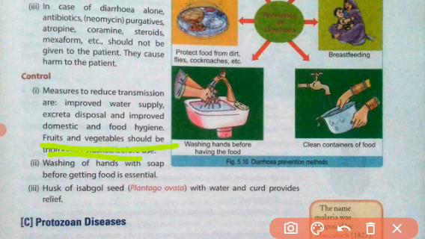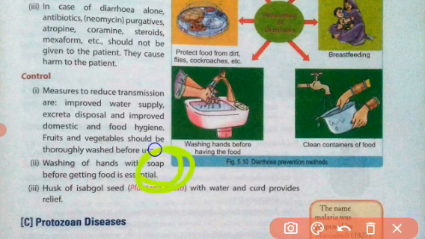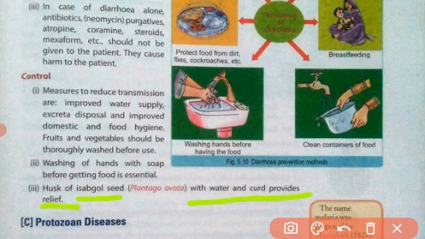Fruits and vegetables should be washed thoroughly before use, to drain the germs from them. Washing hands with soap before eating food is essential. Before taking food, our hands must be neat and clean, free from germs, so we must use soap to kill the germs. Husk of isabgol seed with water and curd provides relief. During this disease, we can take isabgol seed with water and curd to get relief.